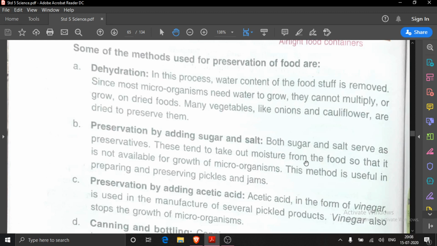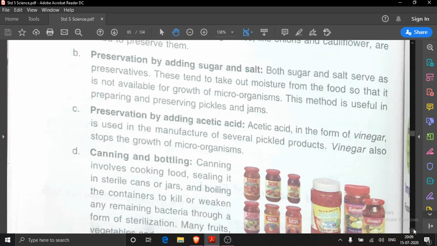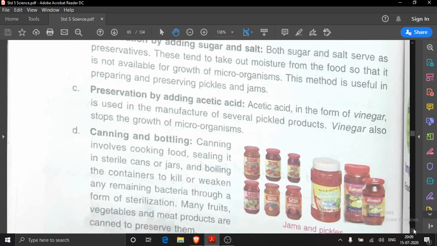If moisture is being taken out, then food items will be dry, and then no bacteria and fungi will grow in it, and so it can be preserved for a longer period, so that it is not available for growth of microorganisms. This method is useful in preparing and preserving pickles and jams. In pickles and jams, sugar and salt are added. Why? So that moisture will be taken out by sugar and salt.